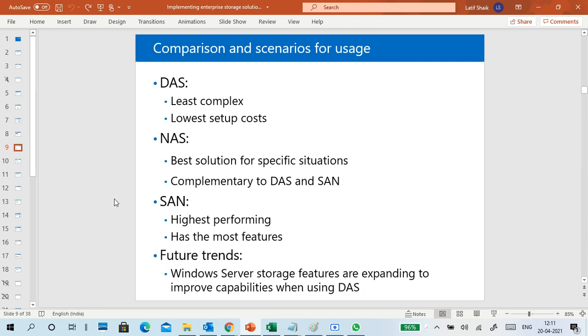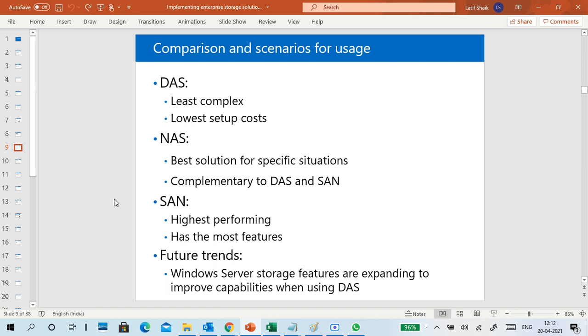What is DAS? Least complex, lowest setup cost. NAS is the best solution for specific situations, complementary to DAS and SAN. NAS is also centralized storage, for middle level organizations, lower level organizations, people who cannot put in much time, who want to store the data centrally. NAS is the best solution. At file level we can store the data.